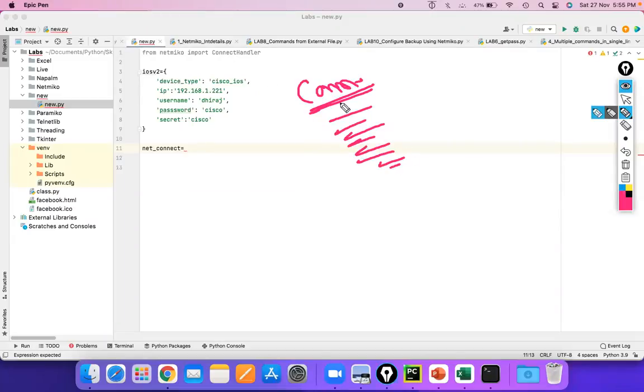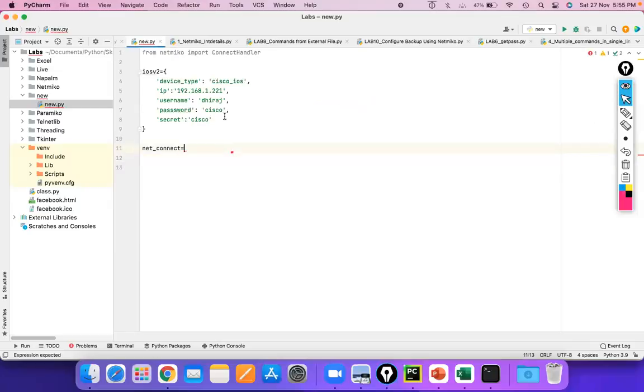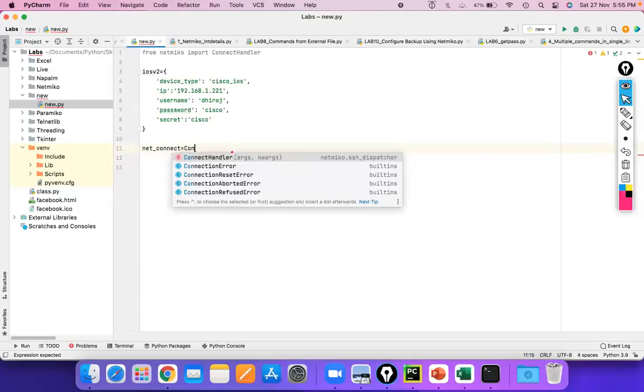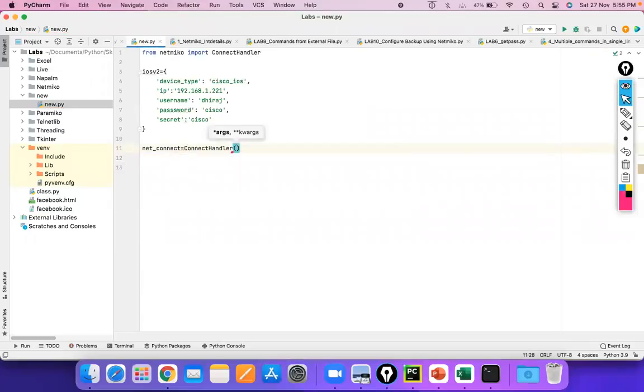I need to tell Python to go to connect handler first, and then from connect handler pick the particular function that I want to use. So how to pick that, we're going to see now. So it's a variable. Now connect handler star iOS v.